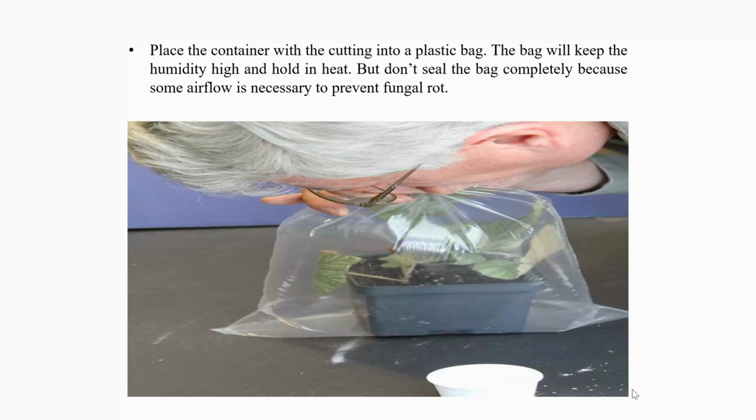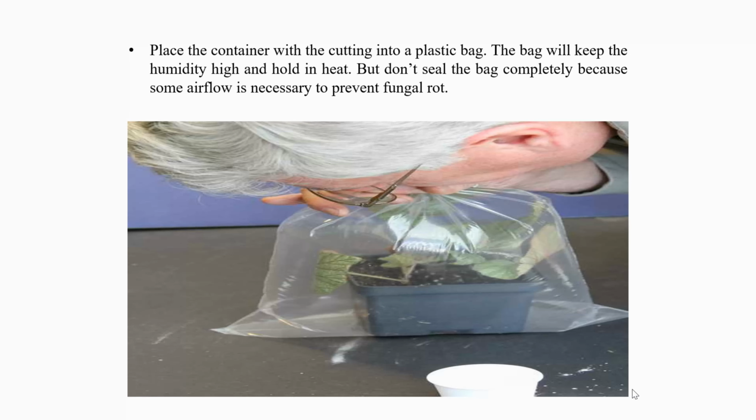Keep the container in a warm spot in the house, ideally in an area that experiences filtered light. Don't put the cutting in full sunlight until new leaves begin appearing along the stem. Until roots form, keep the soil slightly moist but not so wet that condensation forms on the inside of the plastic bag. Check regularly for signs of rot and remove any suspect cuttings as soon as you spot trouble.